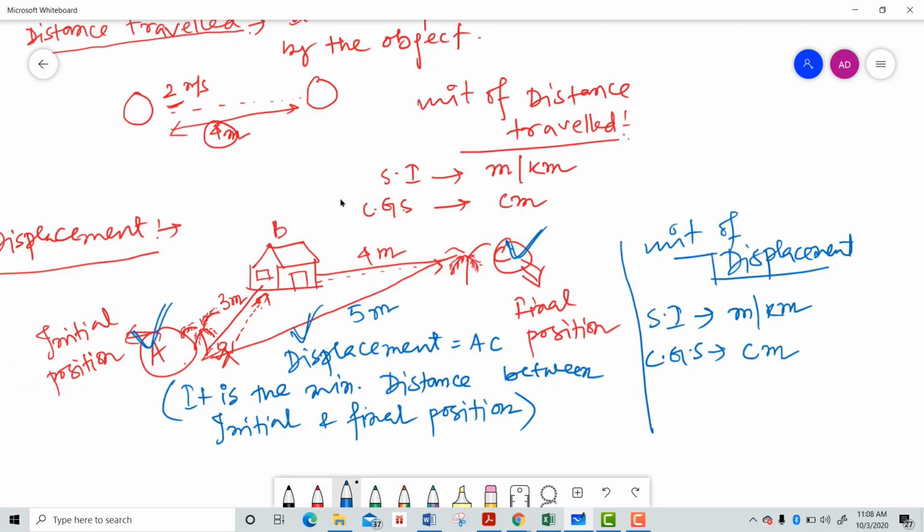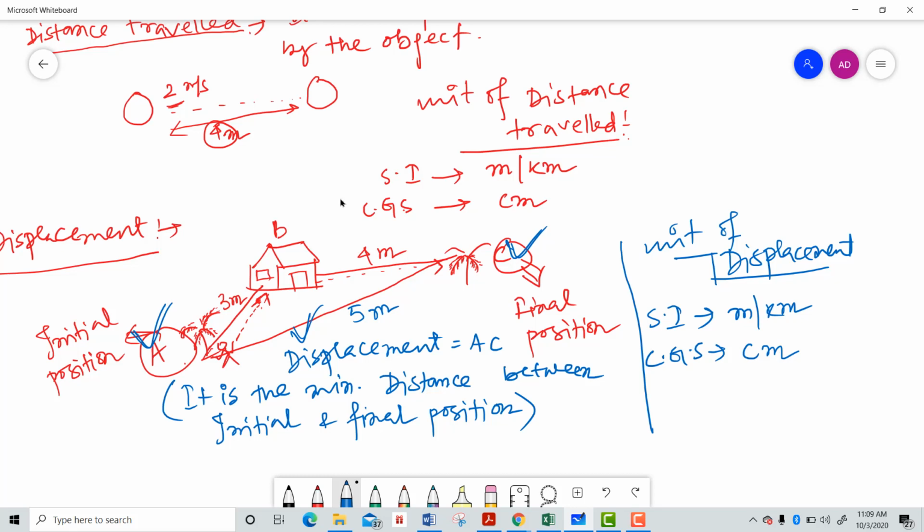Okay, now one secret thing between distance traveled and displacement. What is that secret? Distance traveled is a scalar quantity. What do I mean by scalar quantity? Distance traveled is a scalar quantity because it has only magnitude. It does not have any direction, right? Suppose you are at your home, and you come outside and start traveling 4 kilometer to the left of you, then again travel 10 kilometer to the right of you.